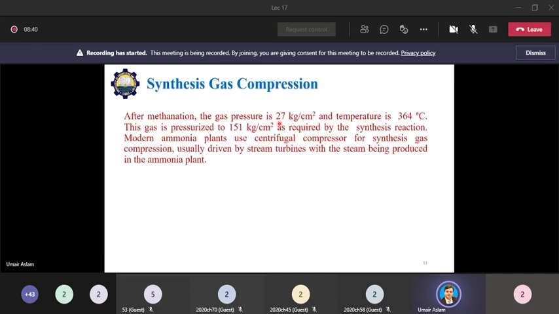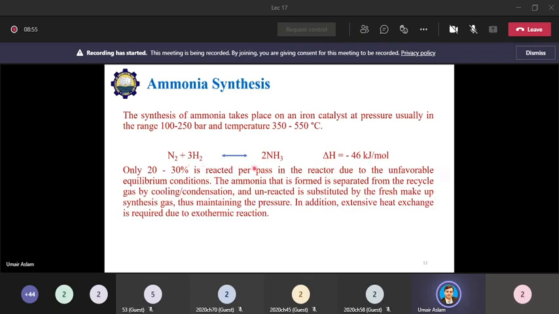So in the compressor, the pressure of the stream will be increased to 151 kilogram per centimeter square from 27 kilogram per centimeter square, and this is the reaction which will take place in the ammonia converter.